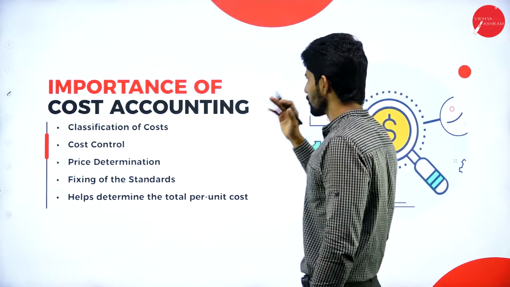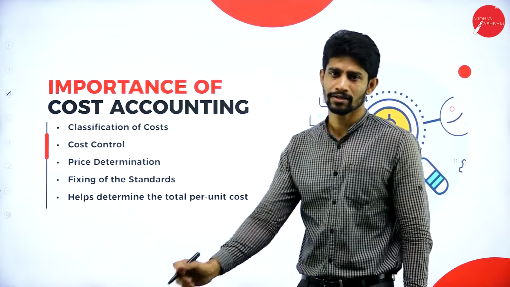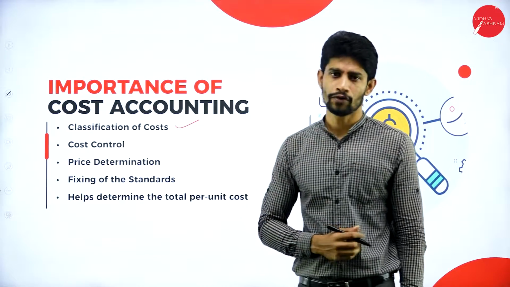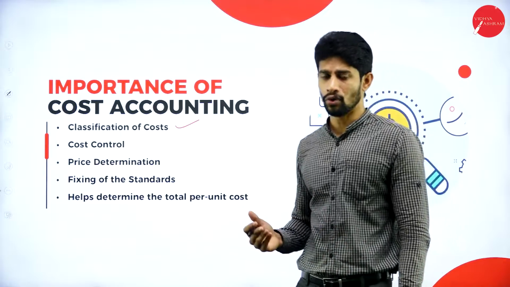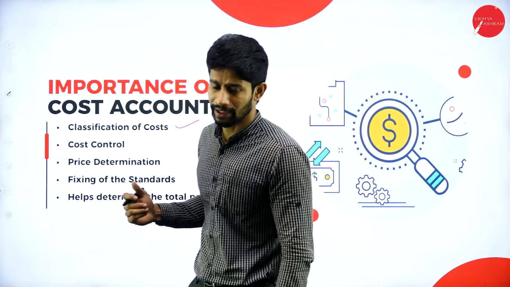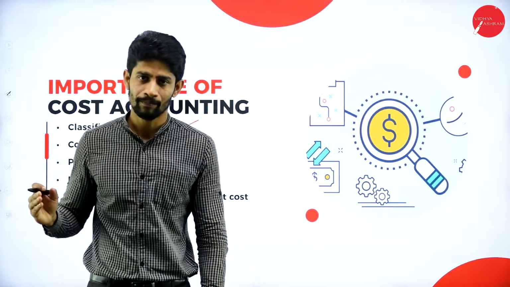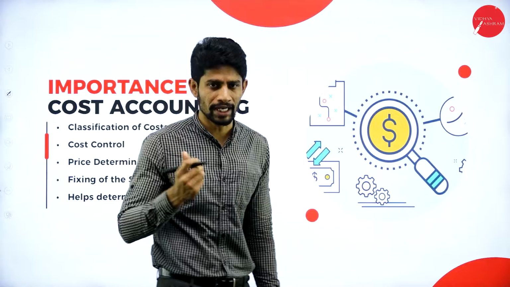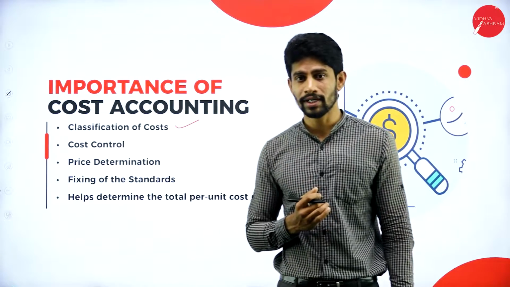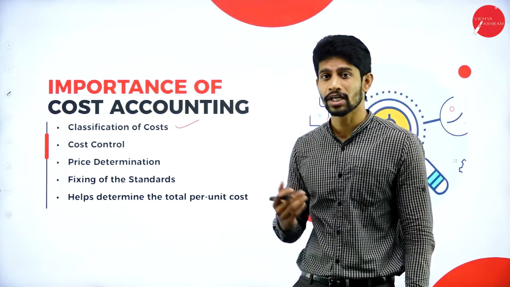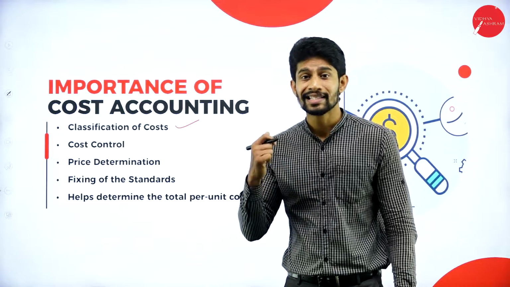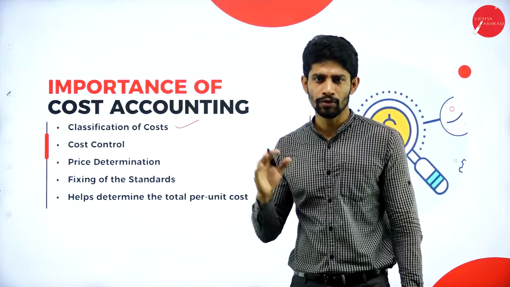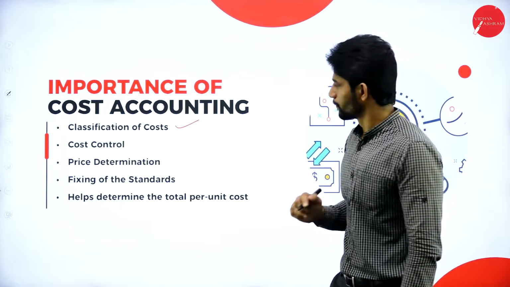Next, importance of cost accounting. The first thing is classification of cost. Yes, we will not know what expenditures we are incurring and how to classify the cost. For example, mainly we are going to classify into 4 categories. The first one is prime cost, the second one is factory overhead, the third one is office and administrative overhead, and the fourth one is selling and distribution overhead. So totally we are going to classify majorly into 4.